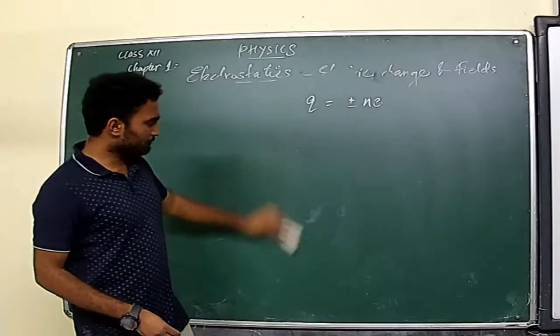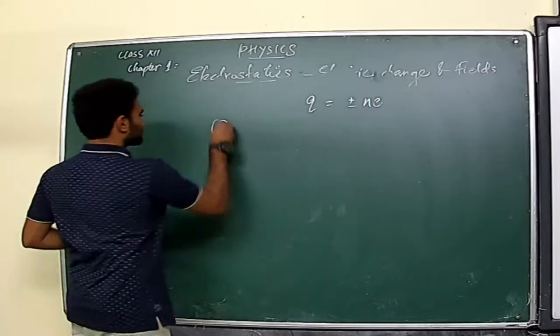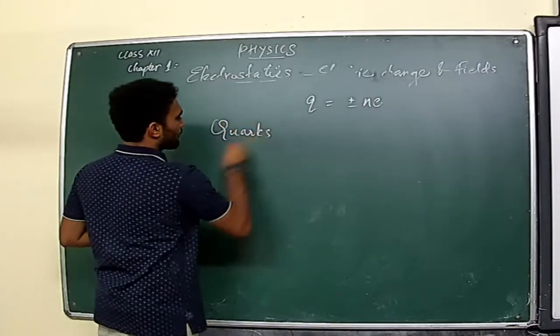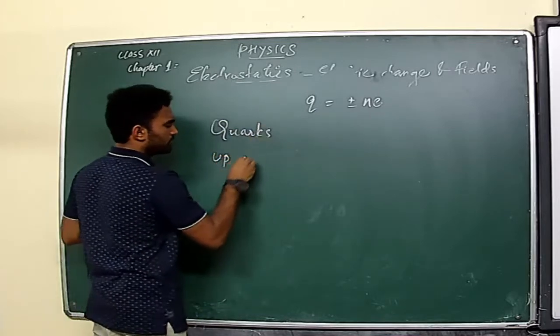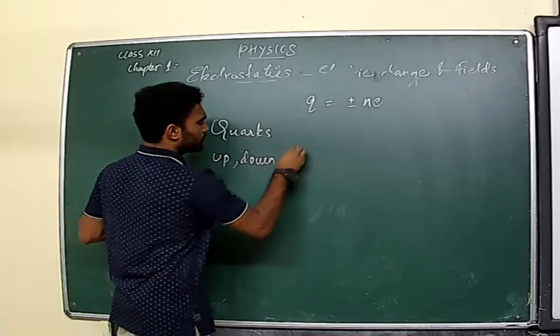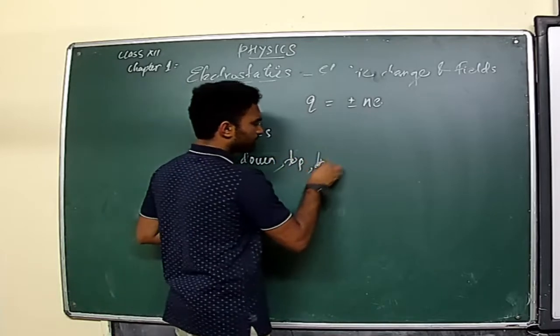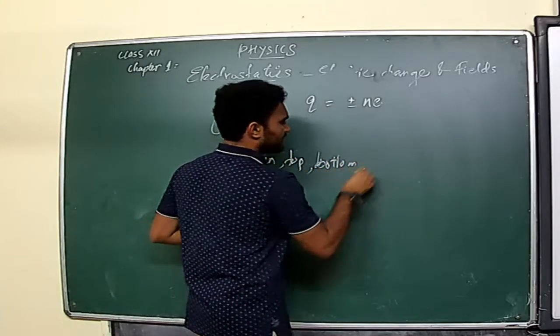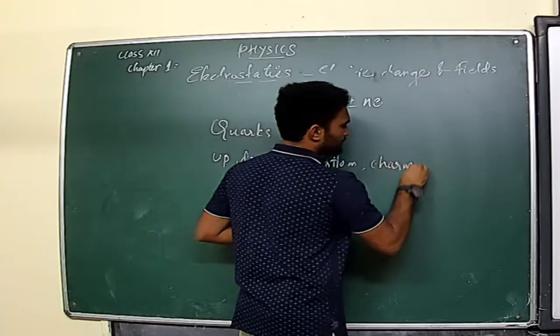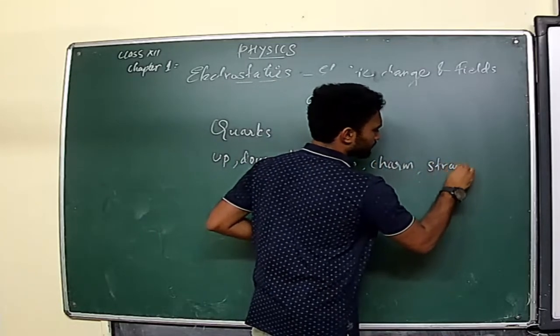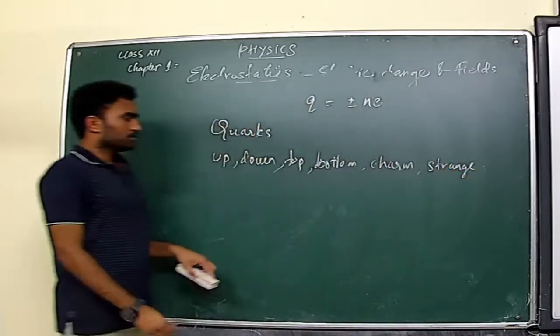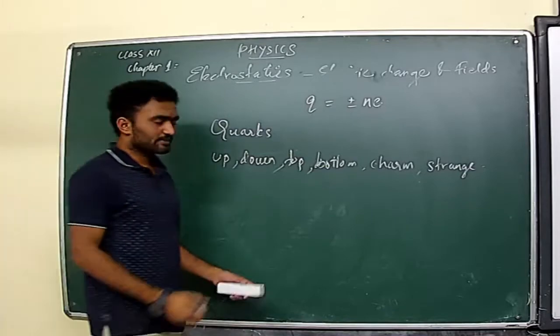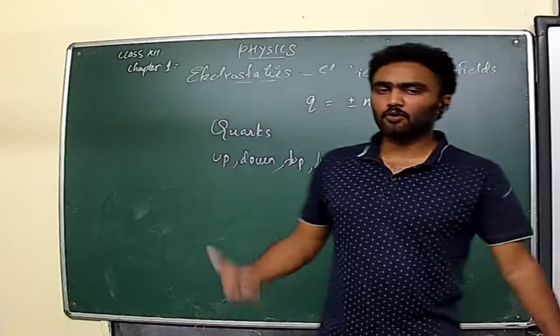There are 6 types of quarks. Basically they are up, down, top, bottom, charm and strange.